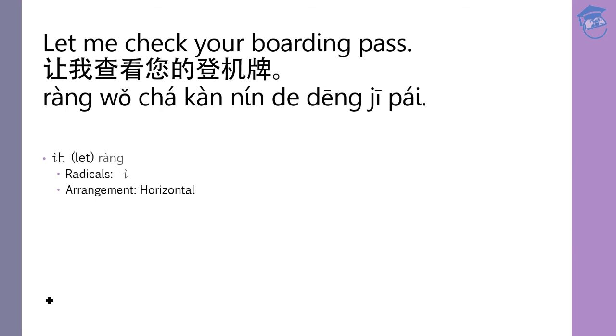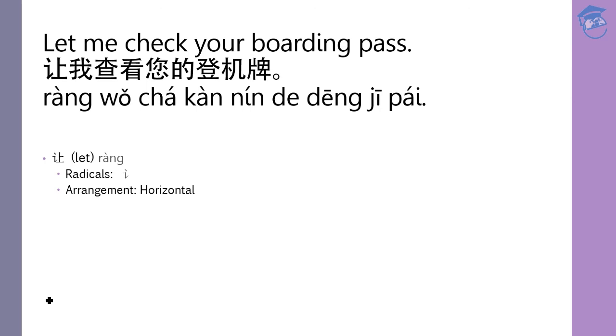Okay? For the new word here, 让, it also has the meaning of asking someone to make space for you. So sometimes you hear people saying 让一让. It's just asking you to make space for them. Okay? So this is one of the usages of 让.